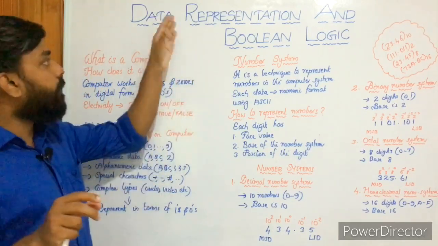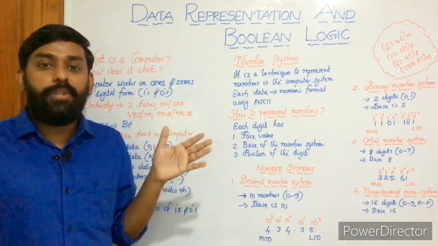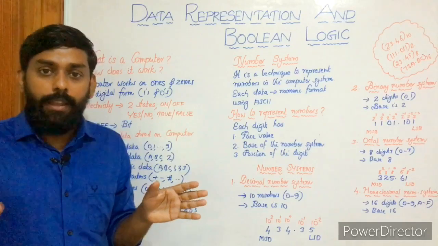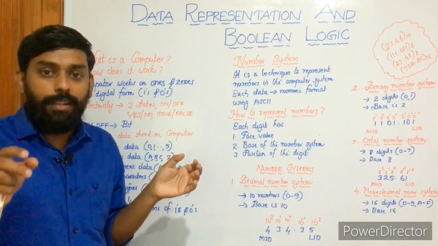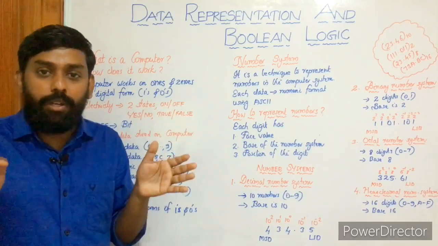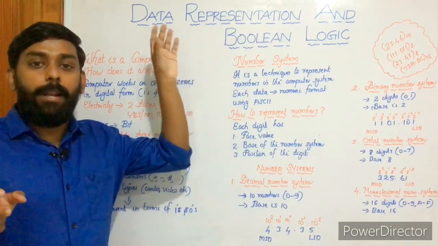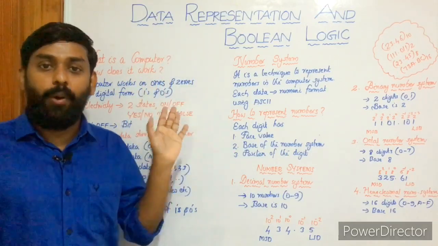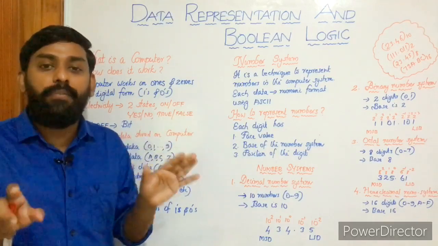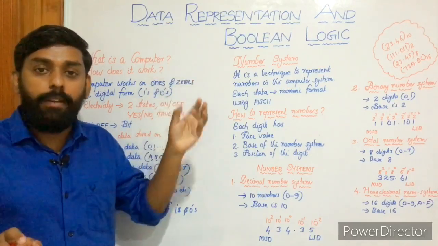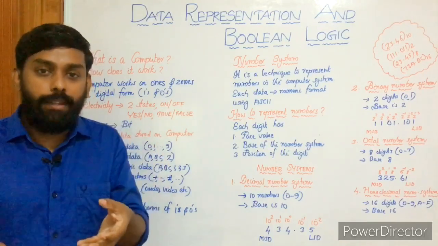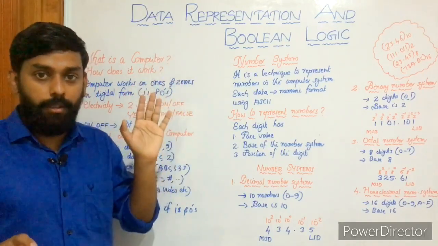Here it is data representation. Data representation means representing data, and our subject is computer science. So data representation means representation of data in computer science, or in computer. So that's the definition: representing different types or forms of data in computer science. That's what data representation is. Hope you get the idea, right?